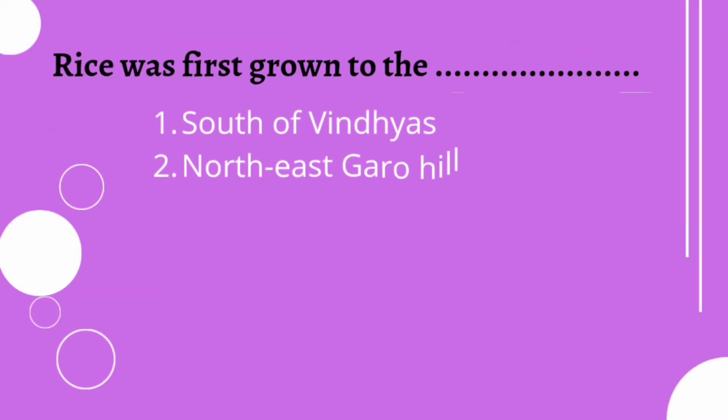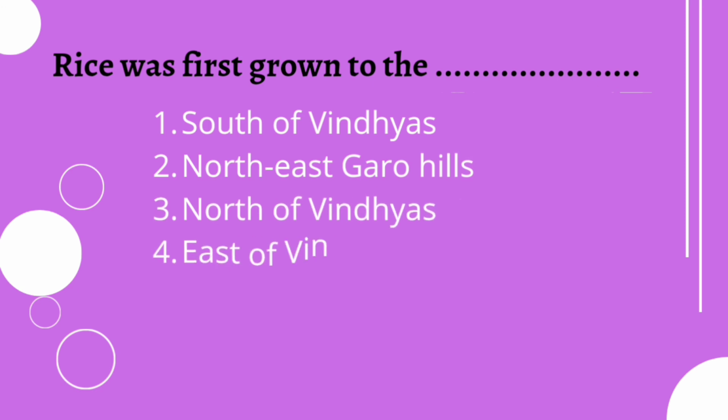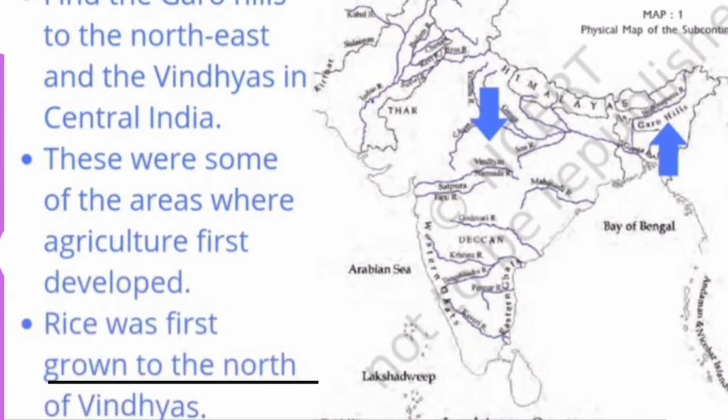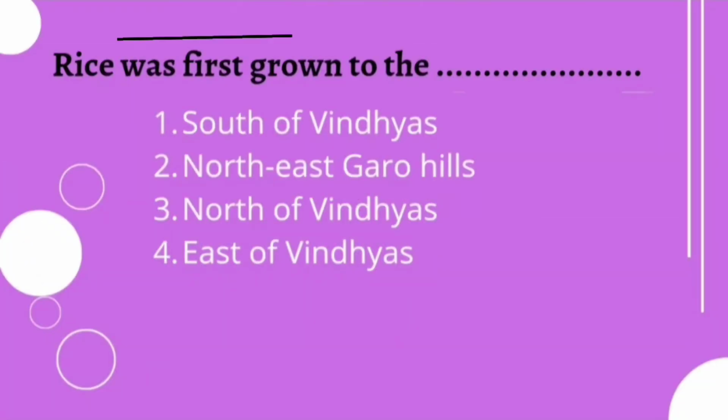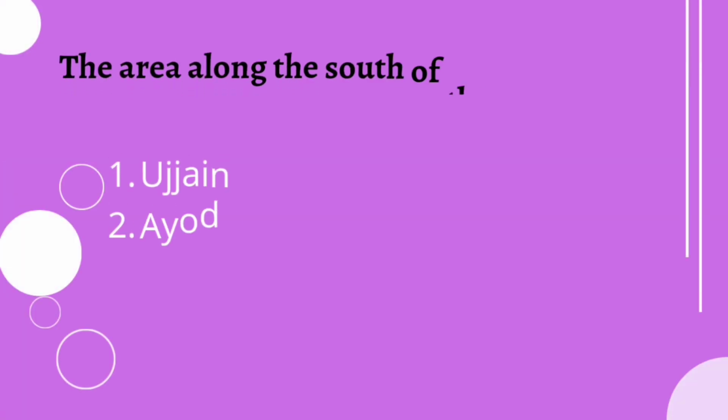Rice was first grown to the dash. Options 1. South of Indias, 2. Northeast Garo Hills, 3. North of Indias, and 4. East of Indias. So, we have studied that rice was first grown to the option 3. North of Indias. So, North of Indias will be the answer. Moving on to the next question.